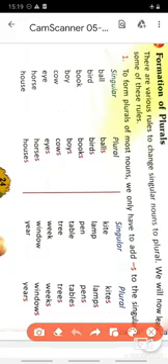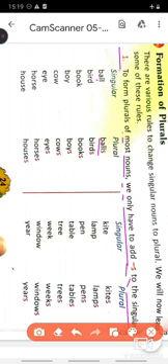Rule 1. Most nouns we only have to add s to the singular noun. For example, ball is my word. I will add s and it will become balls and will become plural. Bird, I will simply add s and it will become birds.